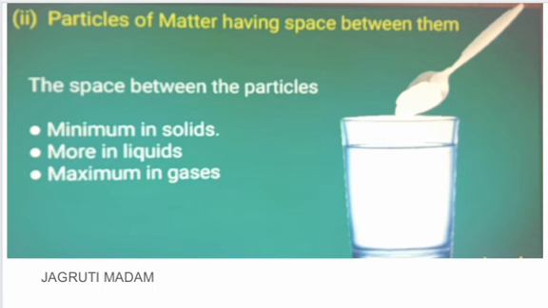So what happens when you add salt, sodium chloride, to water? Water is liquid and sodium chloride is solid. This sodium chloride is soluble in water. Afterwards you won't be able to see any salt. Then where did this salt go? It is not seen in the glass, that is in the water, that is the solution.